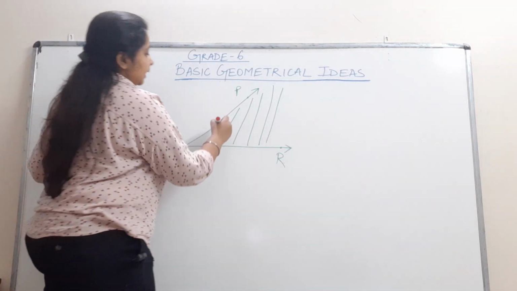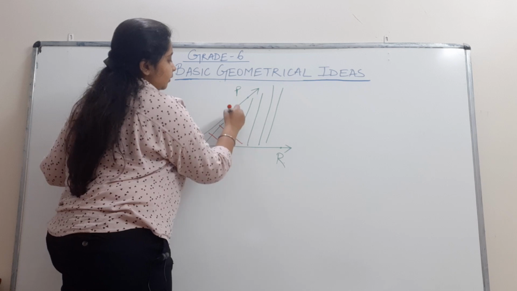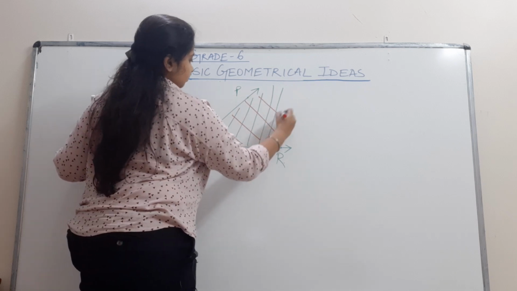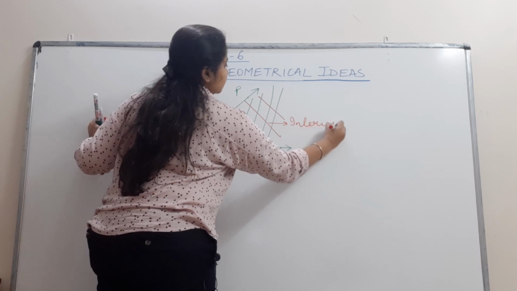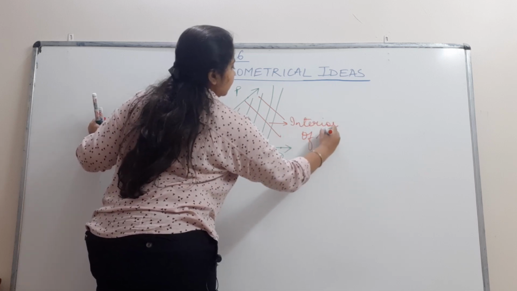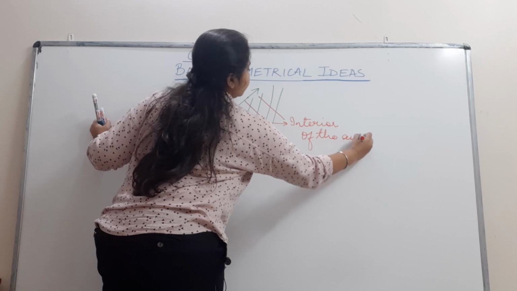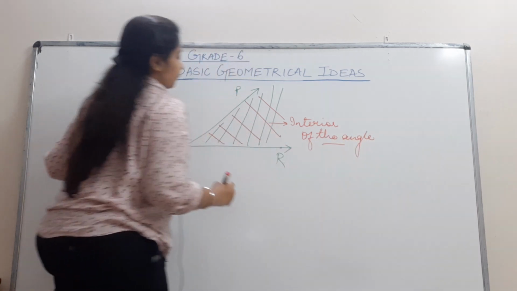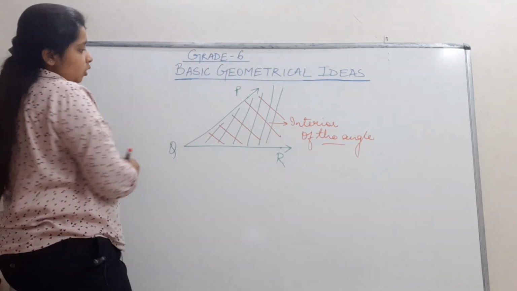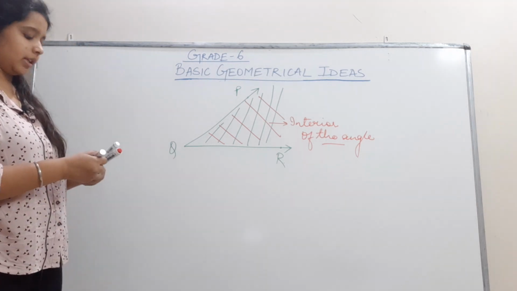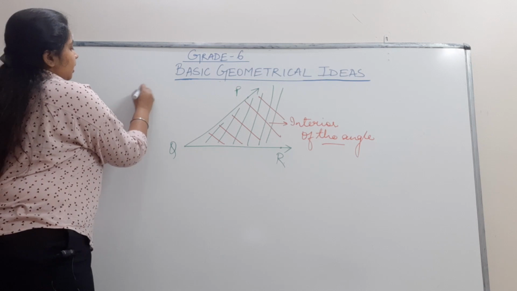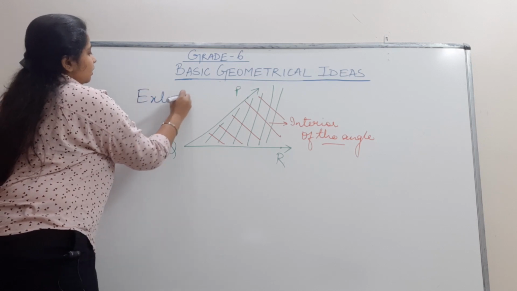The area which is enclosed of the plane by the angle is known as the interior of the angle. And the rest of the place where the angle is not enclosing is known as the exterior of the angle.